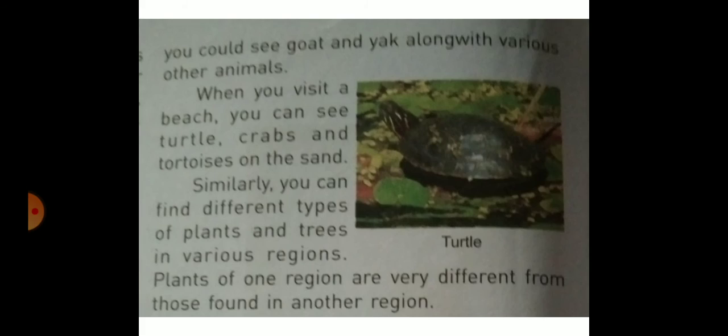Look at this picture. Yaks live in hill and mountain areas. So, the hill and mountain area is called the habitat of yak, and camels live in desert. Desert is called the habitat of camel, and turtles live in the sea. The sea is called the habitat of turtle.